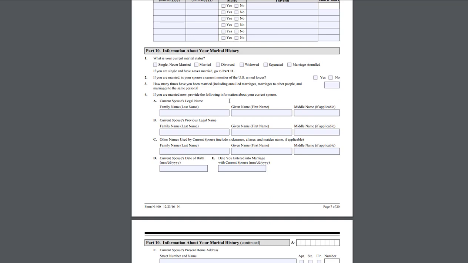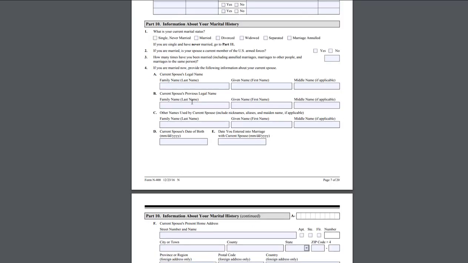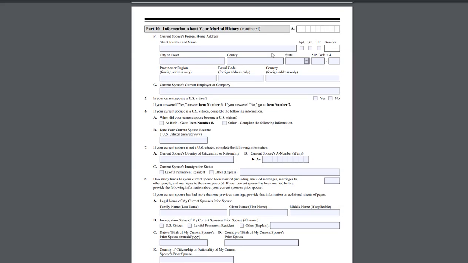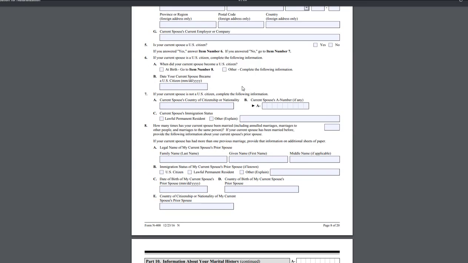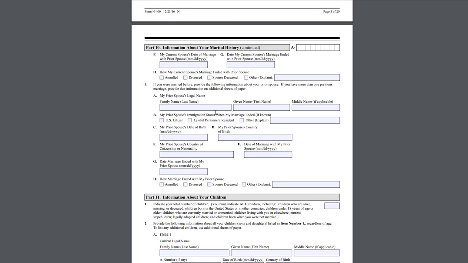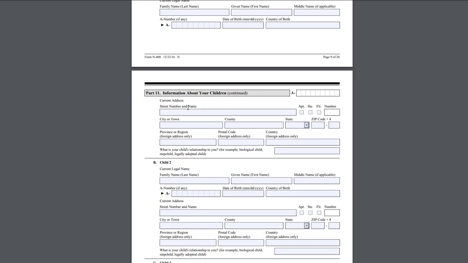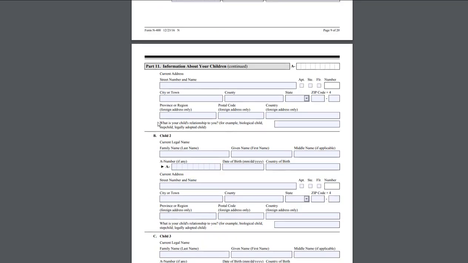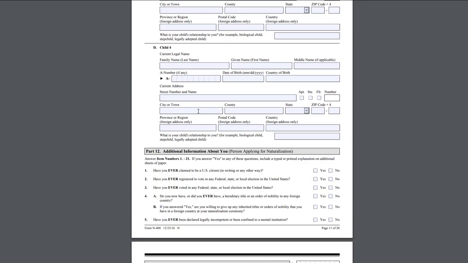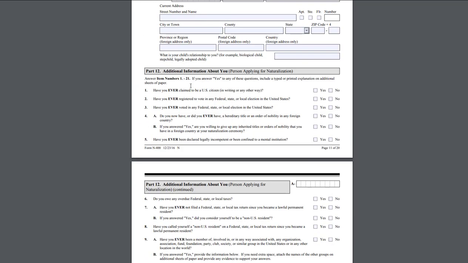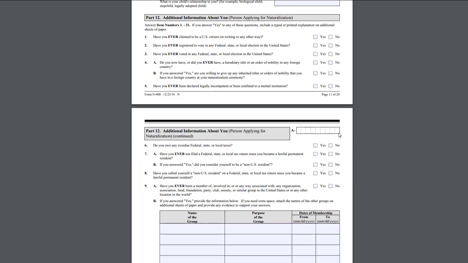Information about your marital history, if you're married, divorced, your spouse's information. Then it goes on if you have been married more than once. Information about your marital history still goes on if you have been married more than twice, I guess. Information about your children, child 1, child 2, child 3, child 4, and then additional information about you. Have you ever claimed to be a U.S. citizen? Have you ever registered to vote in any federal state? Obviously, you cannot vote if you're not a U.S. citizen. Have you ever voted? All of the answers preferably should be no.